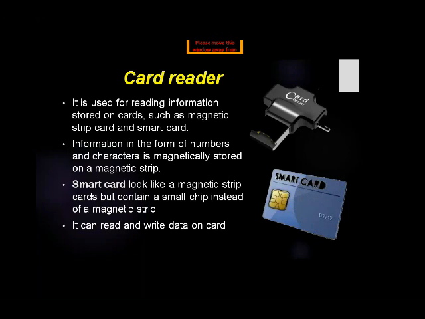Petrol companies and department stores use smart cards to keep track of the customer's shopping history. Satellite television companies use smart cards in the receivers to store the code that is used to decode satellite signals and displayed pictures. Now, this is card reader.